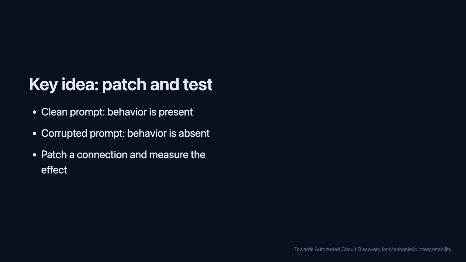Activation patching is the experimental engine behind this work. Imagine running the model on a clean prompt where the behavior appears, and also on a corrupted prompt where the behavior is removed. Then, for one internal connection at a time, replace the clean activation with the corrupted one. If the model's behavior barely changes, that connection probably was not essential. If the behavior changes a lot, that connection may be part of the circuit.